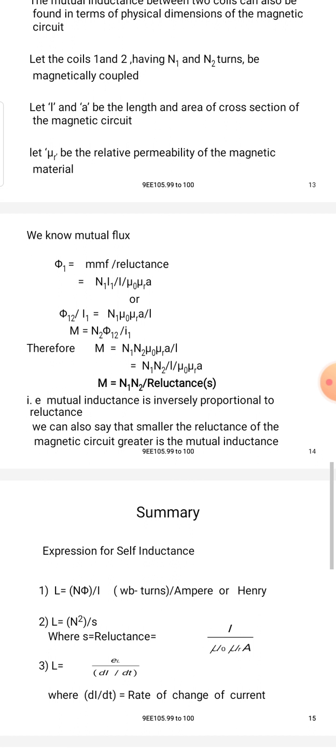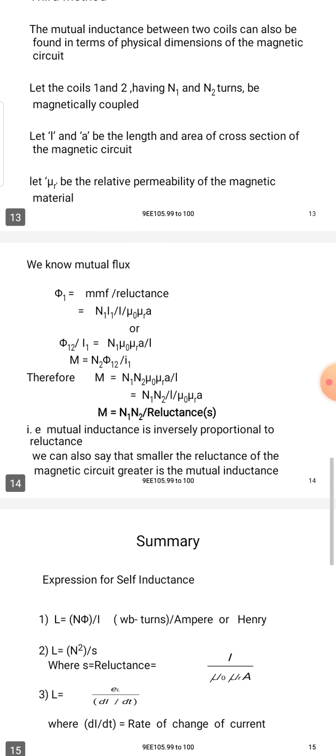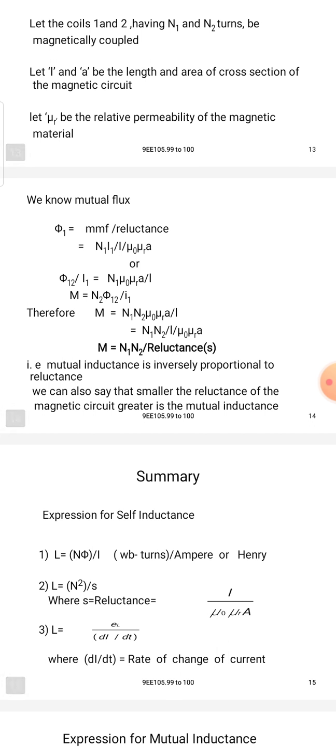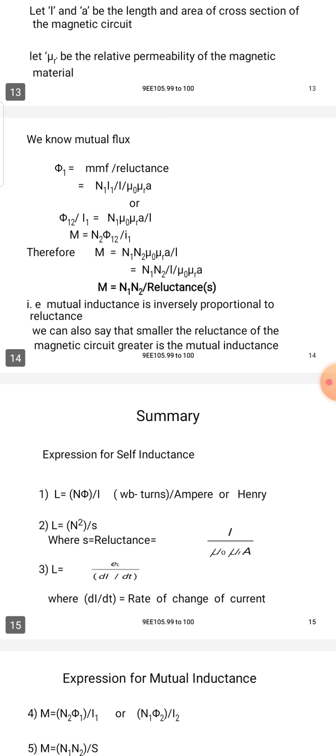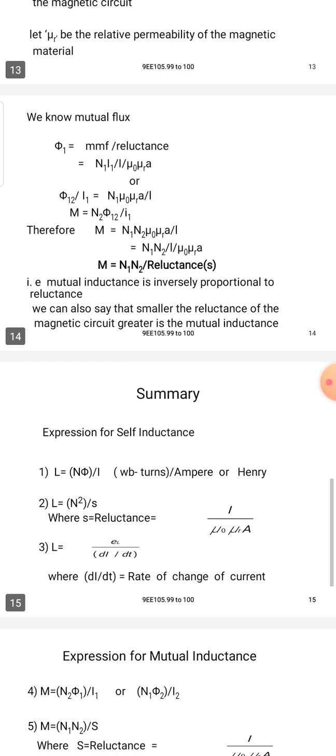Reluctance is represented by the letter S. So φ1 is equal to N1 I1 by S, that is l by μ0 μr A, or φ12 by I1 is equal to N1 μ0 μr A by l. The mutual inductance M is equal to N2 φ12 by I1.